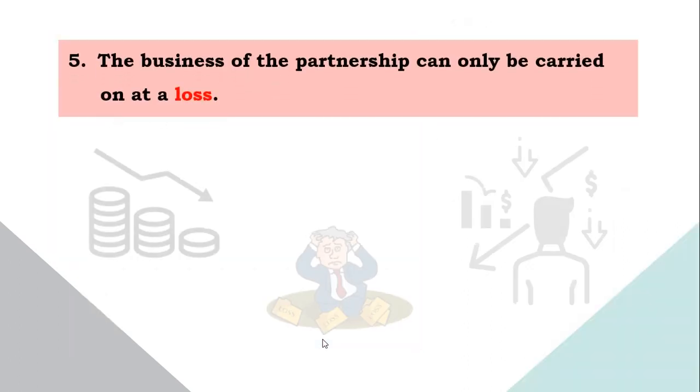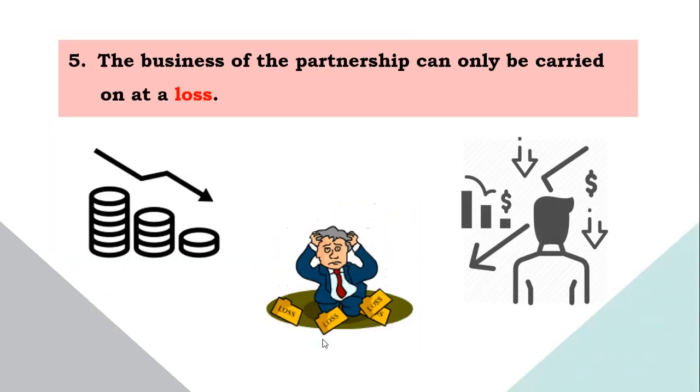Next is whenever the business of the partnership can only be carried on at a loss. As we all know, the purpose of the partnership is to gain profit. Also, take note that the intention and essence of every business partnership is to divide the profits among themselves. So, if the business of the partnership can only be carried on at a loss, the purpose of the partnership is defeated, or it is materially affected, or it is obstructed.